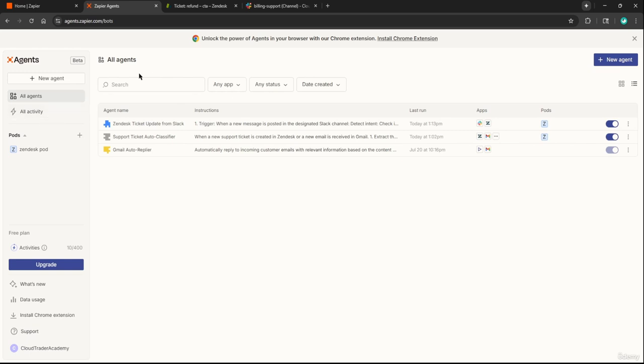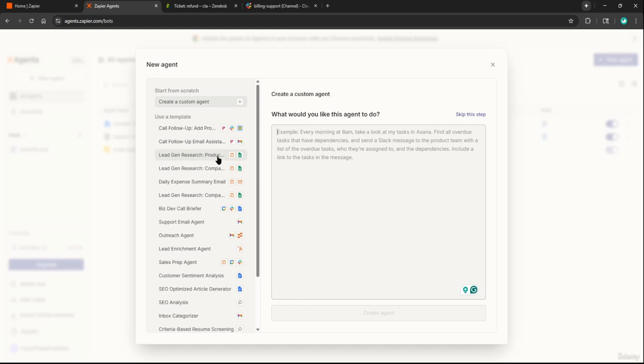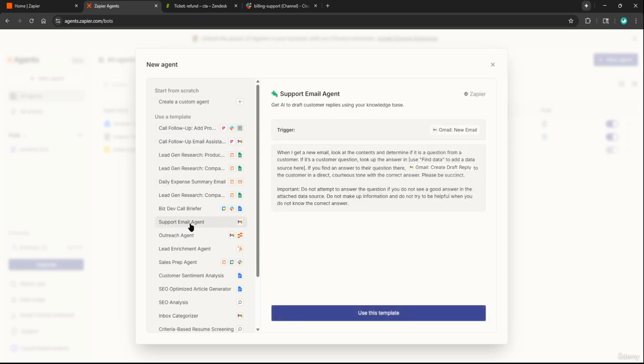So let's go ahead and click on new agent. You can click it over here or click the button here. Either works. And you can see that there's a few examples that you could build off of if you don't want to create something from scratch. So for example, let's just use some basic connectors, a support email agent, that's easy enough. If we click on that, we can see the trigger, which we know from our workflows is the event that has to happen for this agent to do anything. So if you remember, a trigger is something that causes other things to happen. So in this case, this trigger is a new email. And once we receive a new email, this AI agent will do whatever it's instructed to do.